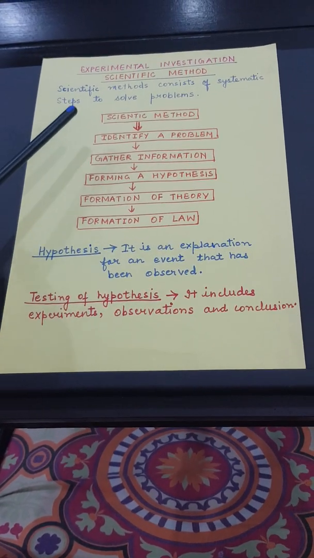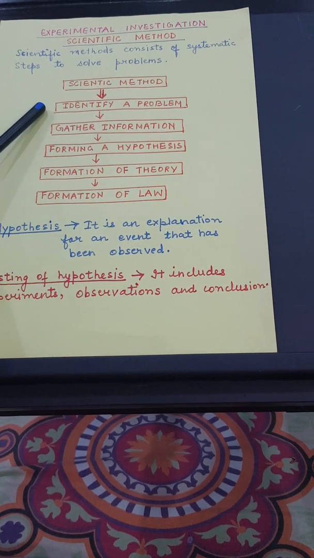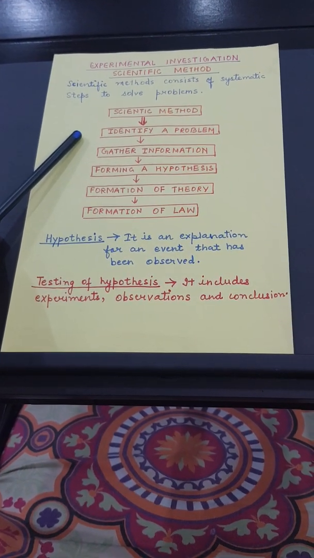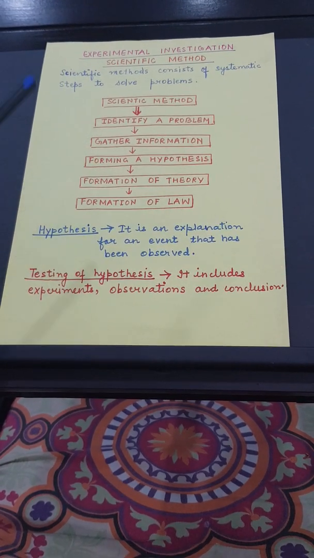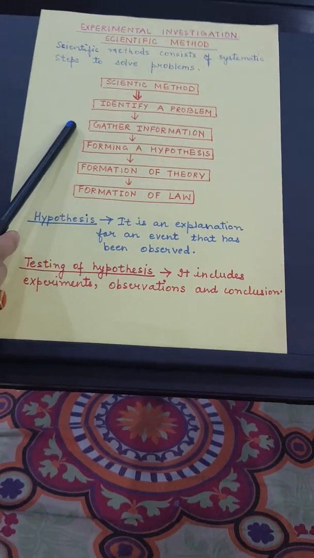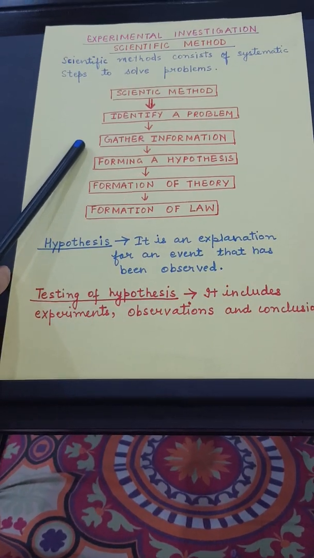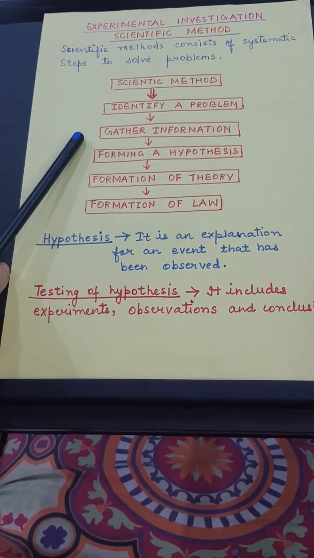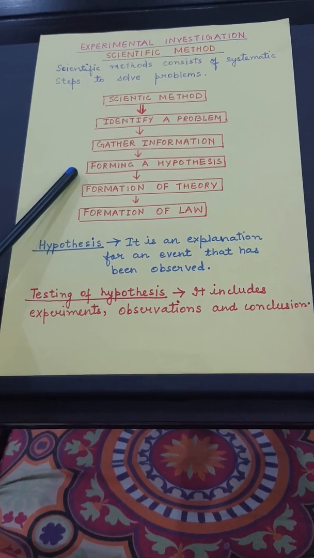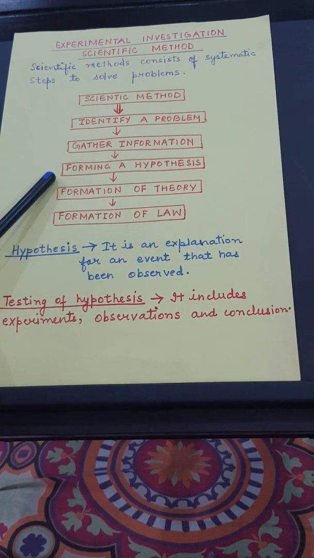Now, first, when a scientist has to do some experiment, what does he do? First, the thing that he has to do is to identify a problem. Scientists think over a problem. That is the area where they have to work. Then the scientists, what do they do? They gather information which is provided to them through books, internet, maybe through other scientists, etc. And then what do they do? They mix their own knowledge also and then form a hypothesis. Once a hypothesis is formed, then the scientists have to do the test of the hypothesis.